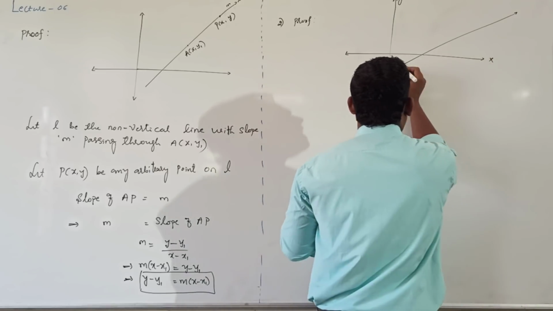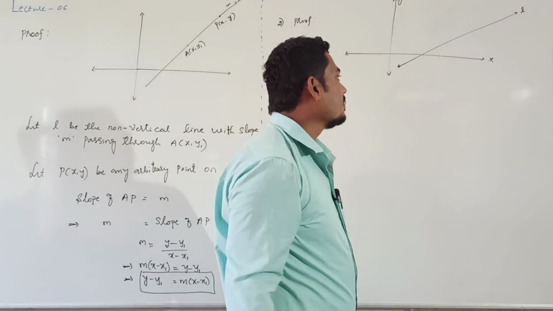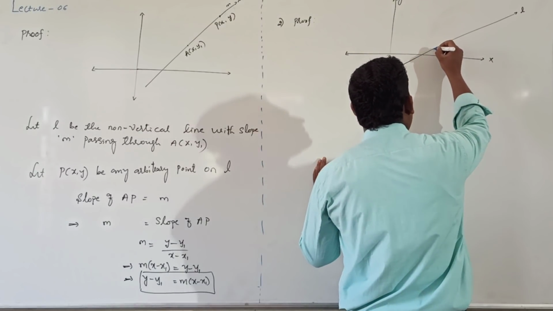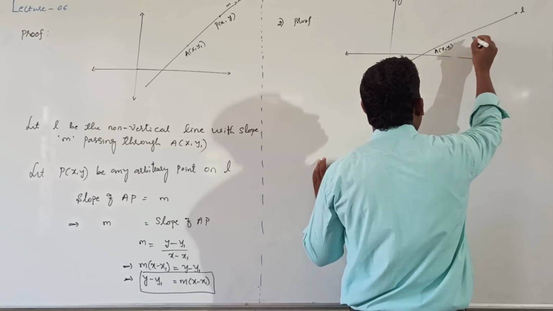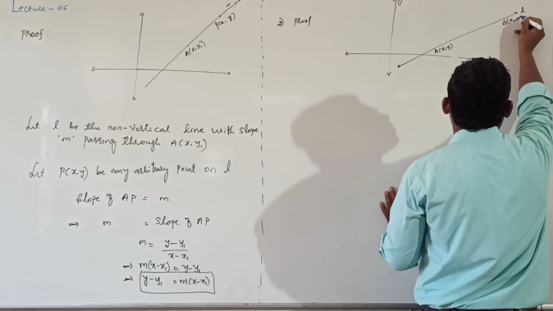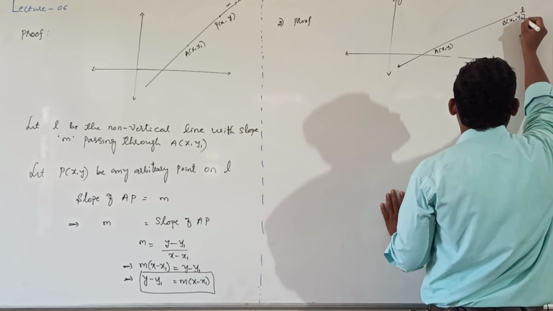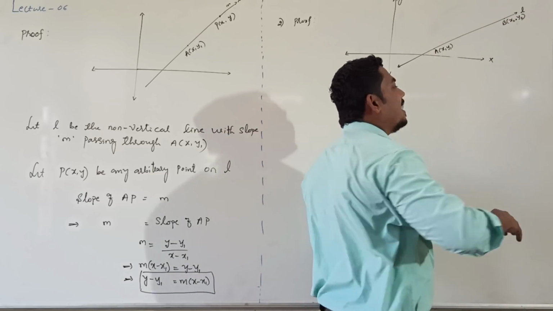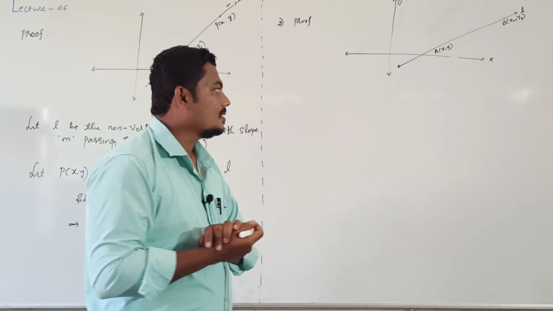Right? This is line L, and consider 2 points, A of x1 comma y1 and point B of x2 comma y2, right? And this is line L. In this case, m value they have not given, right?